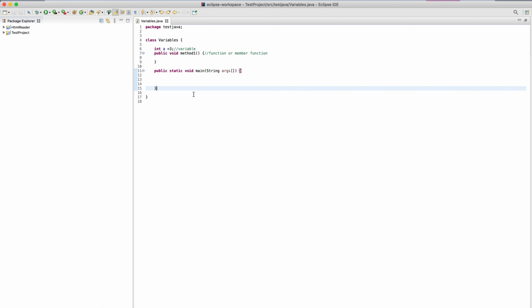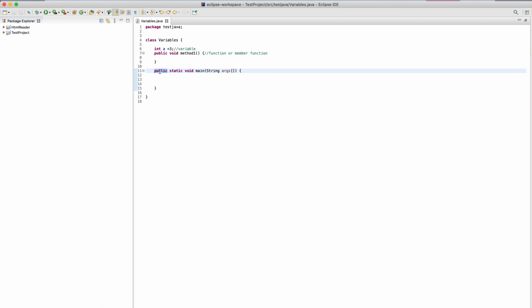Now, before moving to what all we are going to create inside it, let's first understand what exactly all these keywords mean and why we are writing them here. So, public. What exactly is public? Public is your access modifier.